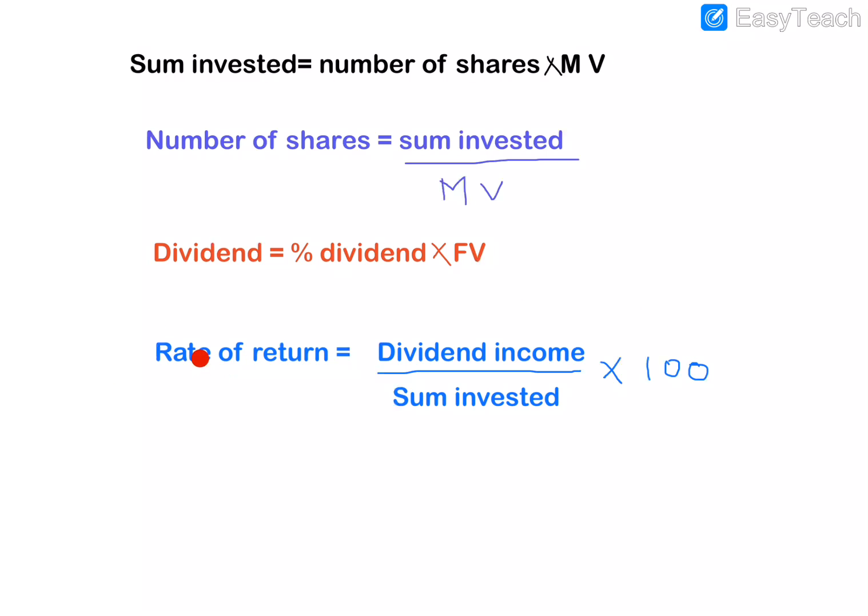Most of the problems will ask to find the rate of return. And the sum invested is the total amount required to purchase the shares. So the total amount to purchase all the shares, how much money we require to purchase all the shares, that is called the sum invested.